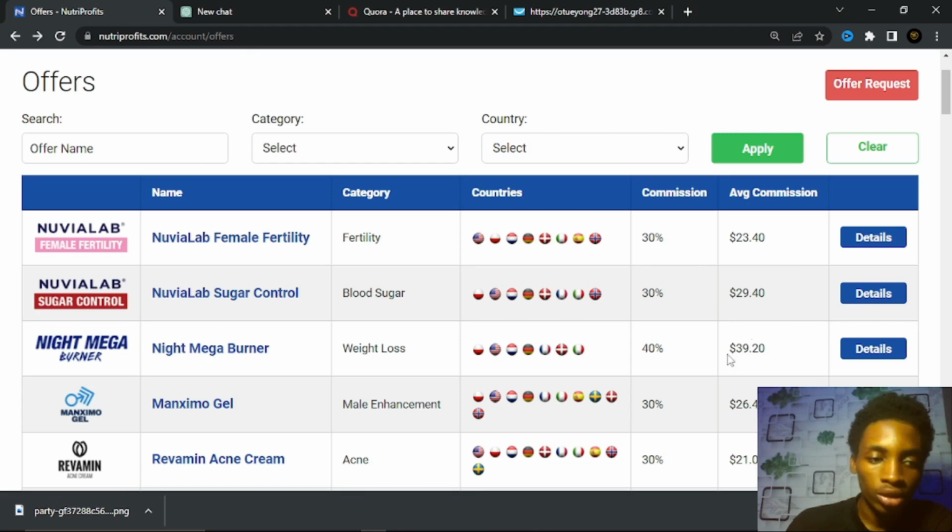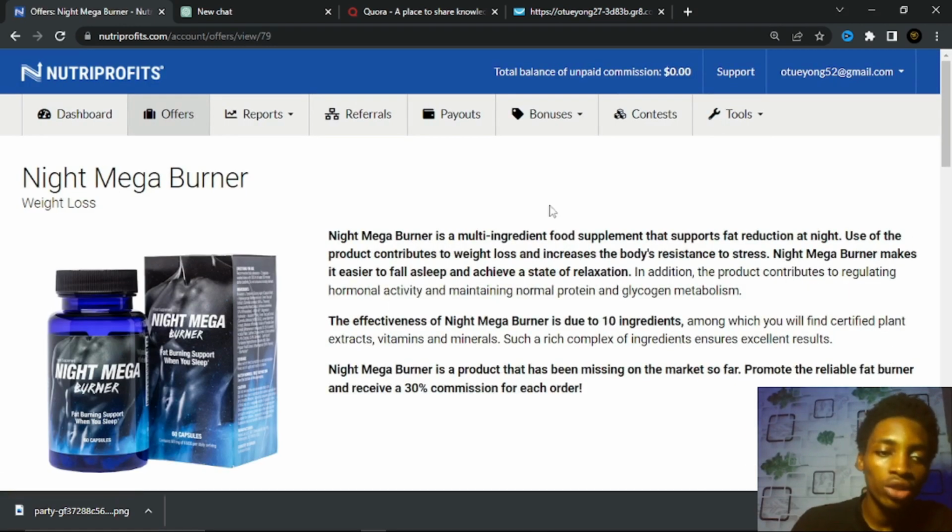So right here we are just going to hit on details, and then it takes us to the page itself. You could look through this, just read it to get background knowledge of the kind of product you are promoting.